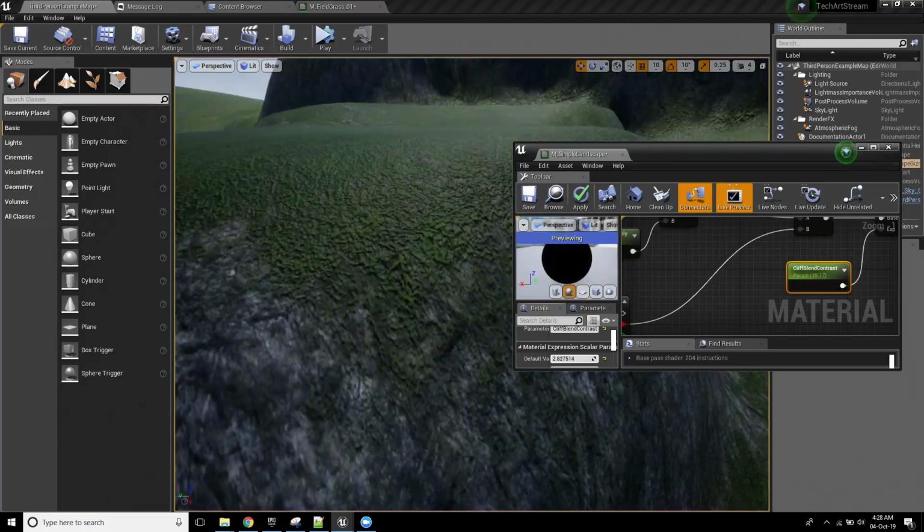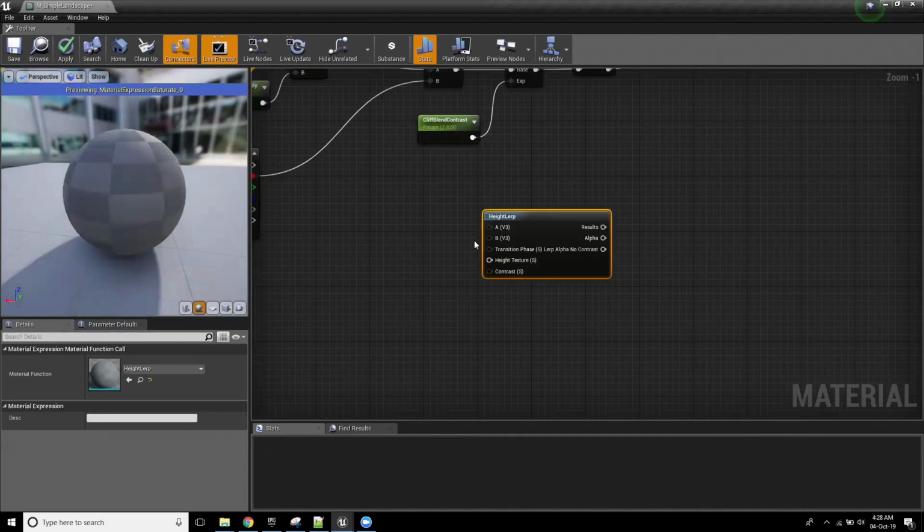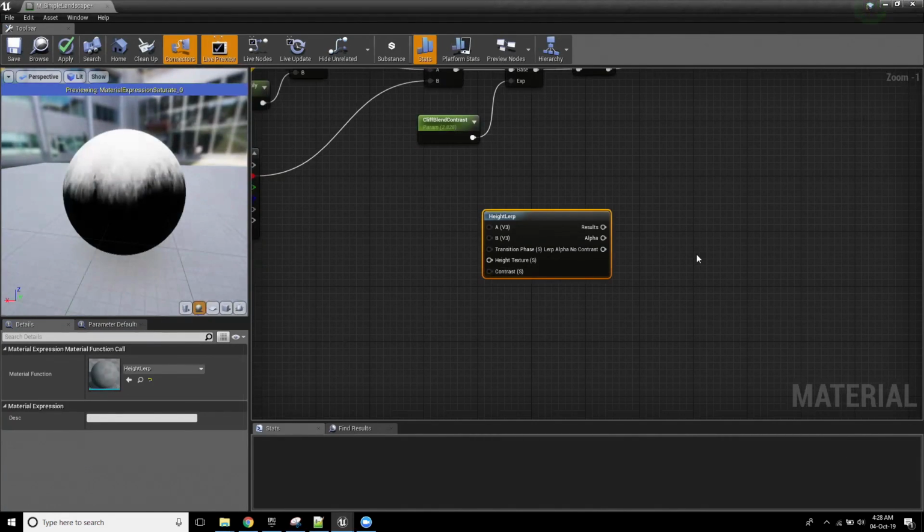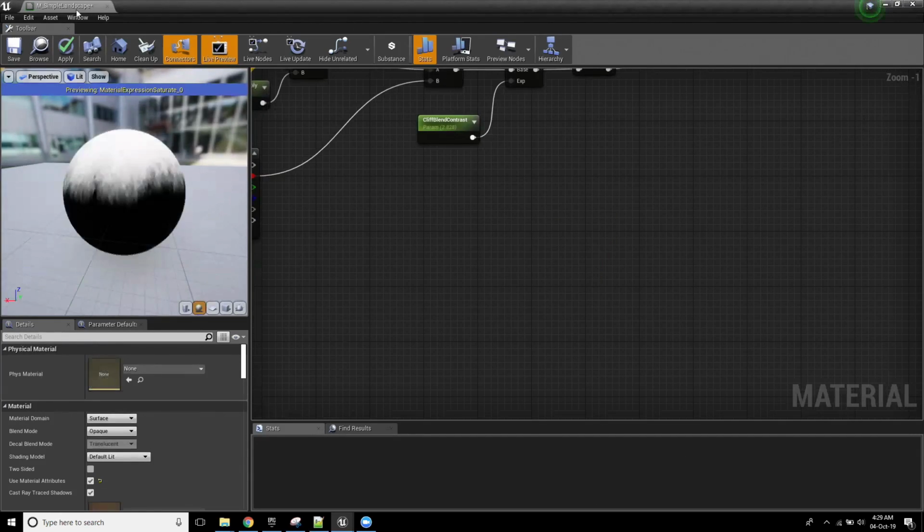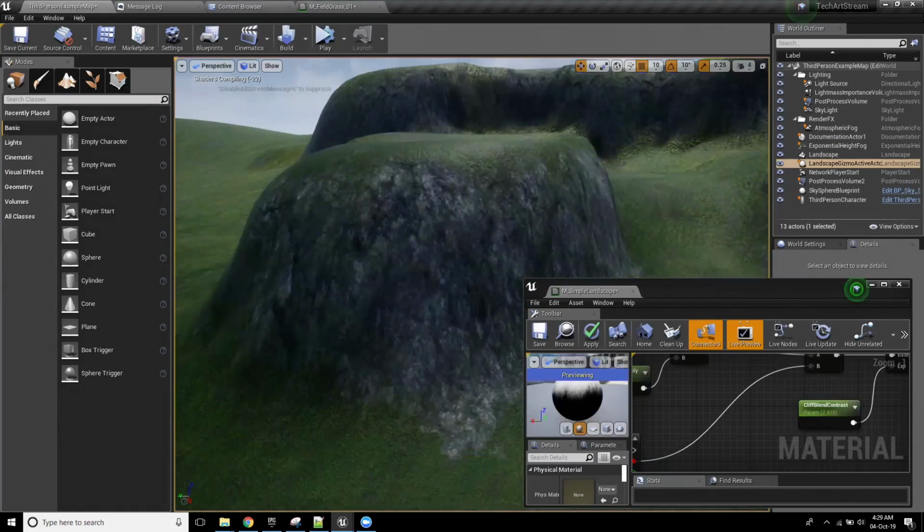Now, if I was doing this in an actual professional capacity, I would use a height blend to get it blending into the cracks of the rocks first. For anyone that wants to know how to do that, it's literally just typing in the word height blend and using this. It's pretty great. You can just use a height map and it'll blend between them from lowest values to highest values. It's a really good little node, but I don't really need to set that up to prove a point.